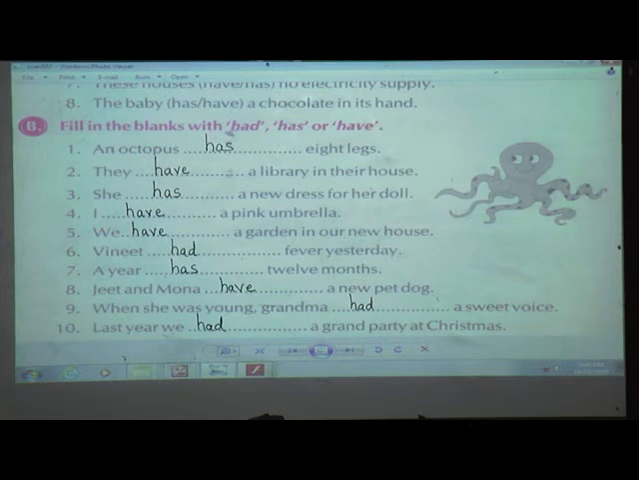Done? First one is have, second one is have, third is has, fourth is have, fifth is have, sixth had, seventh has, eighth have, ninth had, tenth again had.